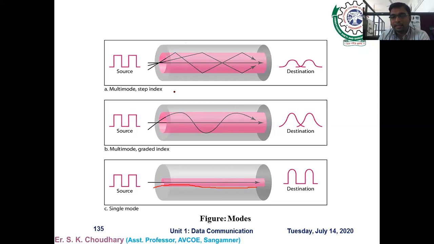Similarly, in step index, similarly dense material is used throughout the length of the core. But in graded index, we use different grading of the core materials, meaning the density changes along the length of the core. That's why it is called graded index. So these are the three different ways that light is propagated in the optical fiber. In detail, you have to go through your reference books. That is a very important concept. I've just given you a little bit of an idea of this.